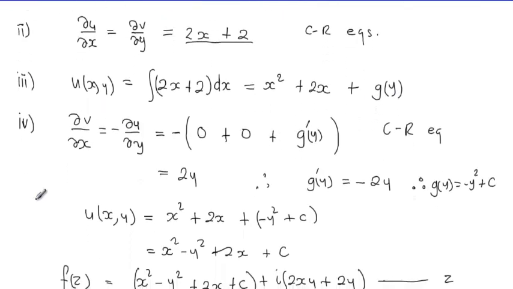Then again, we do it by means of integrating, and you get that.